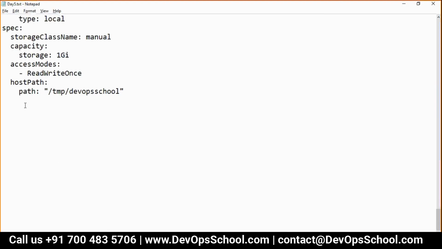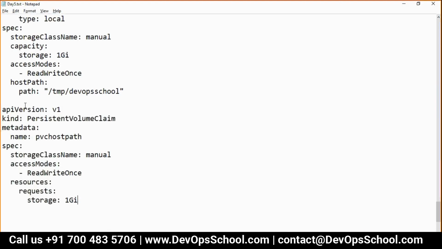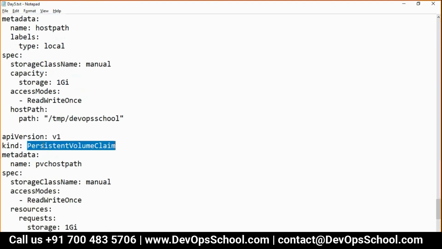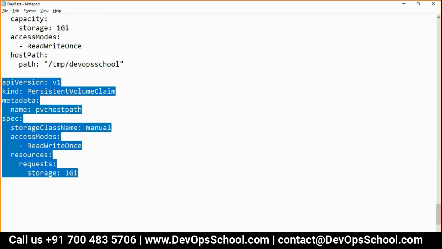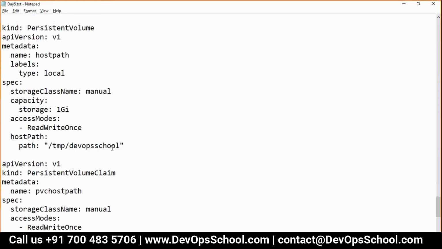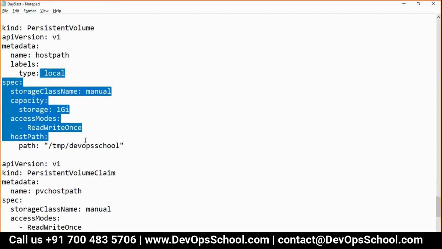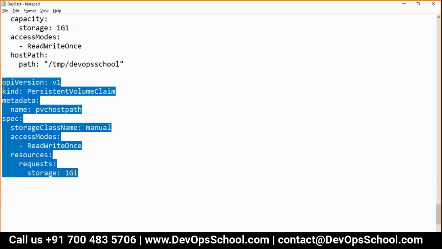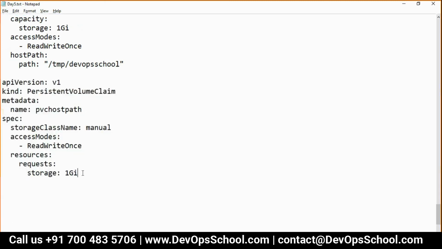Simple code, guys. By the way, all this you can do through the command line also. PVC here, and here 1 GB. So if you see here, I have got a PV of 1 GB. I requested a PVC of 1 GB. What about if I request 2 GB? I'll show you that one also.